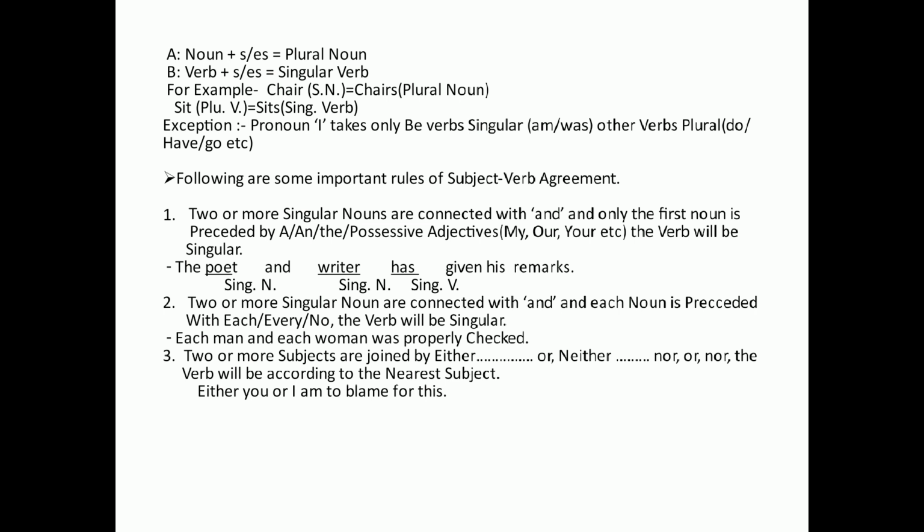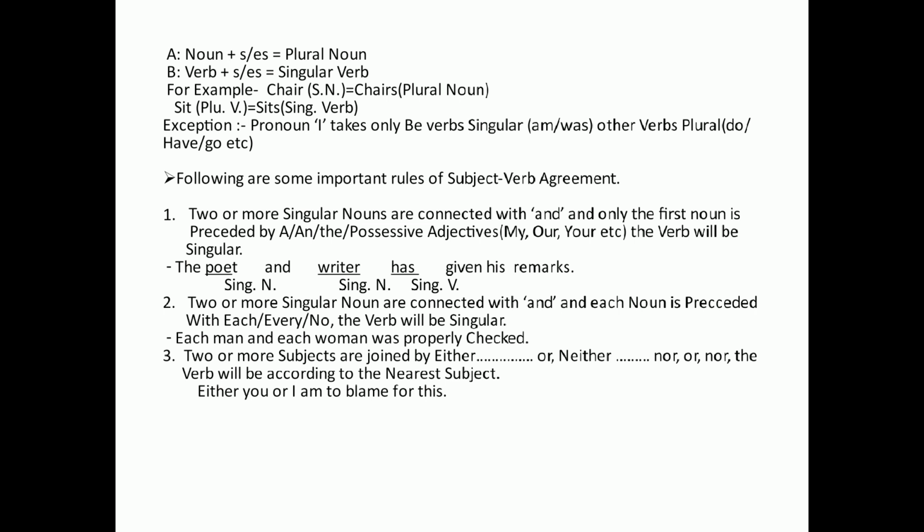When two or more singular nouns are connected with and, and only the first noun is preceded by the article a or the, or a possessive adjective, my, our, your, his, her, its, their, etc., the verb will be singular. Why? Because these nouns indicate one thing or one person.